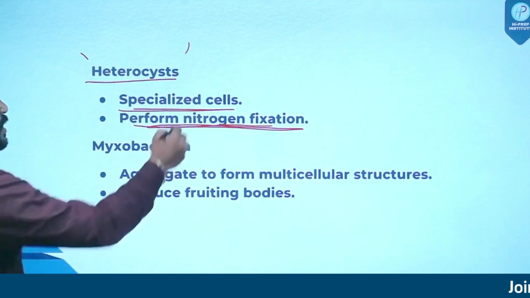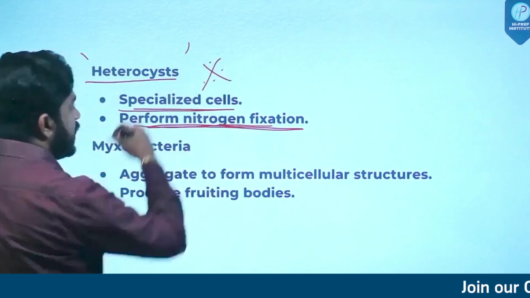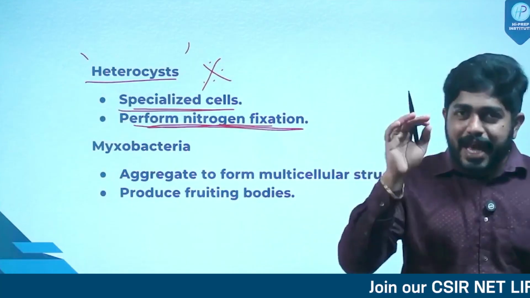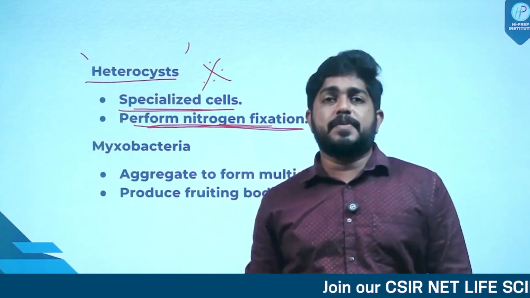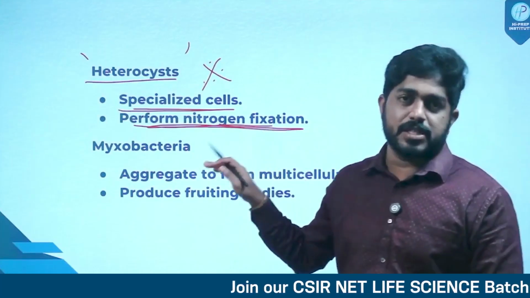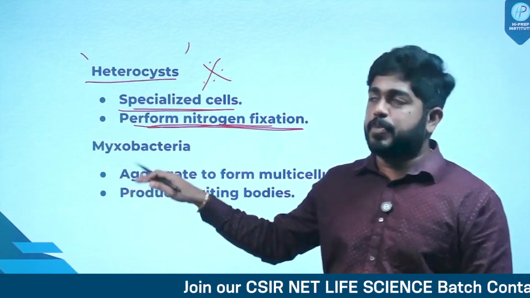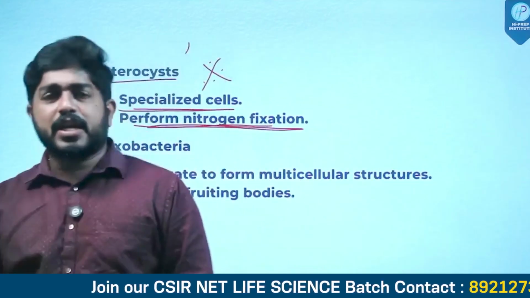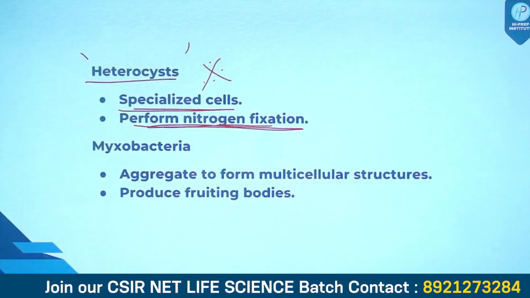This is a very important term, heterocyst. So what are heterocysts? They are specialized cells dedicated to performing nitrogen fixation. Nitrogen fixation will be efficiently performed by heterocysts. These heterocysts occur in different types of microbial life.